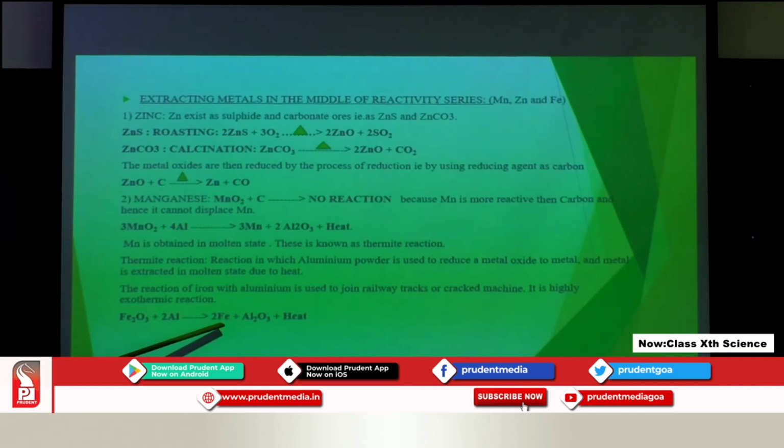So, this iron which is obtained in the molten form is very useful if there are cracks in any machineries or any instruments or any railway tracks. If there are cracks in the railway tracks, they are joined with the help of this molten iron. So, this thermite reaction of aluminium and iron is very important, because it is used to join the railway tracks or any cracked machineries.